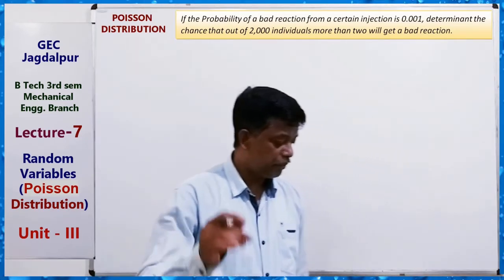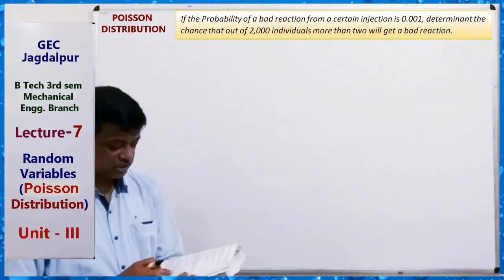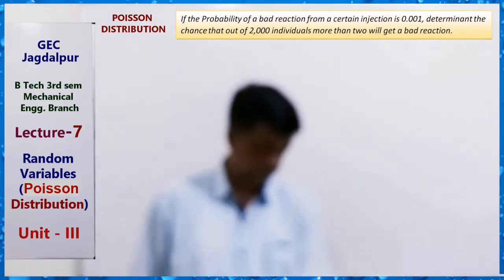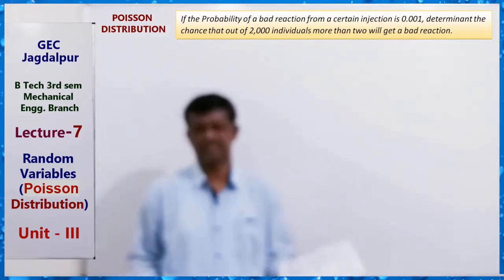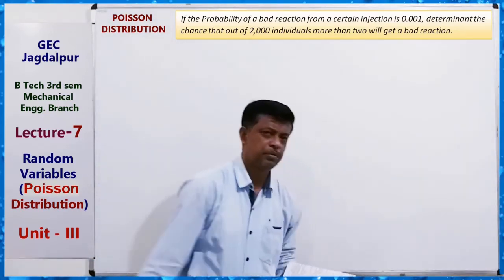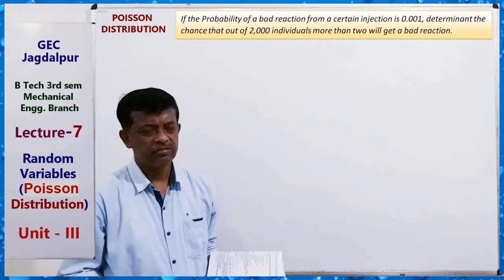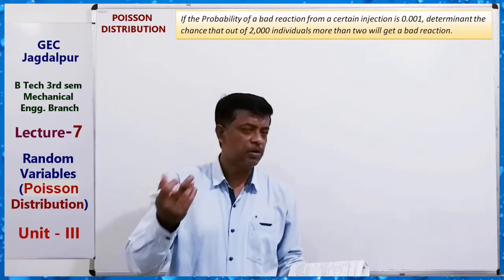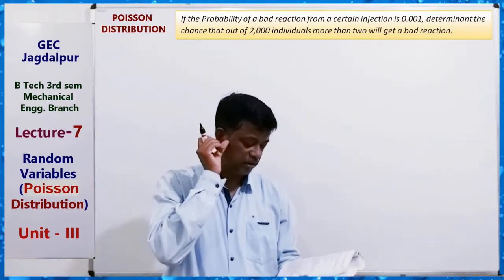If the probability of a bad reaction from a certain injection is 0.001. Bad reaction, because this is a very rare case. Means probability of occurring a bad reaction is very small. Therefore, this type of situation can be handled by Poisson distribution. Okay, so 0.001 probability of bad reaction.